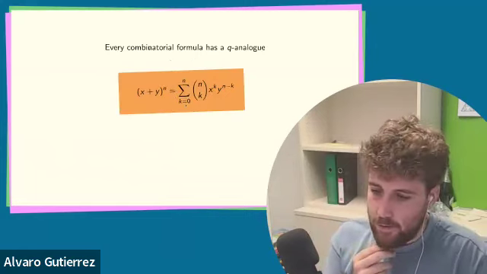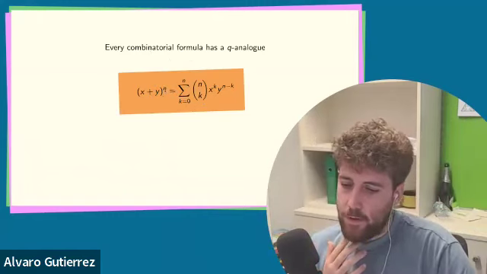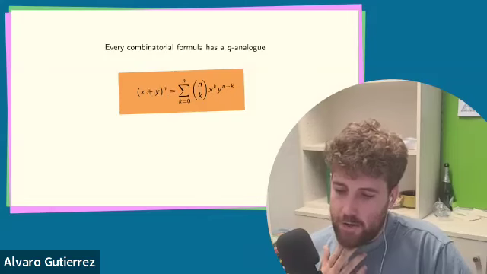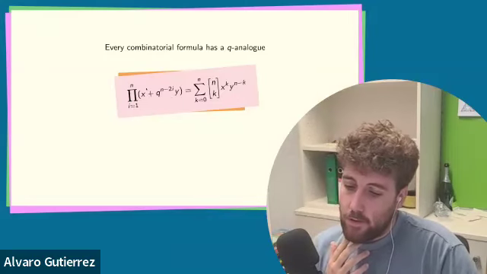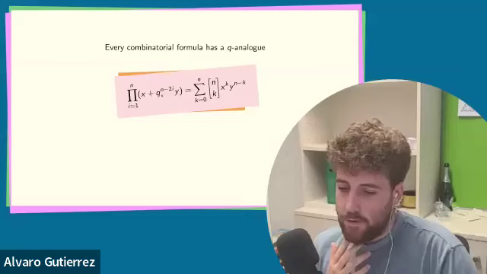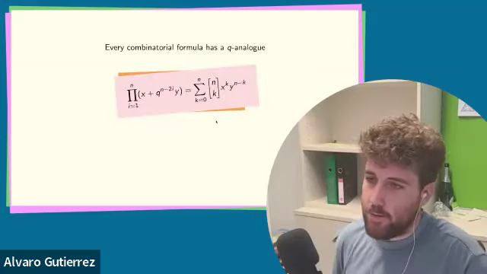It's certainly a combinatorial formula. And here you see you have something to the power of n, and I can change that for a product of n things that look all very similar to the original thing, but I have a power of q. On the other side, I had a binomial, and now I just put a q-binomial.